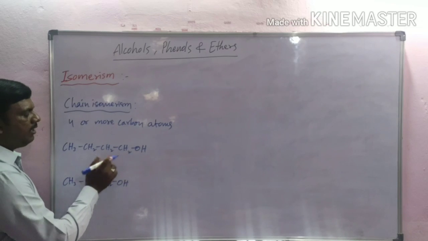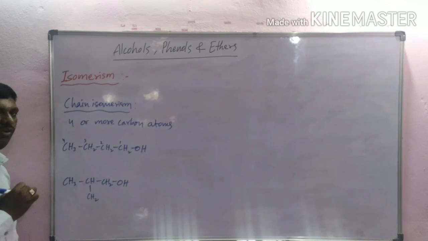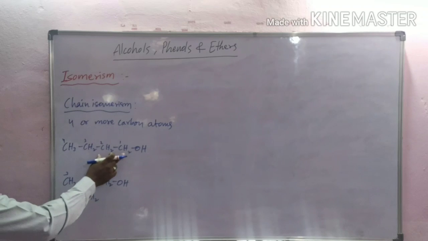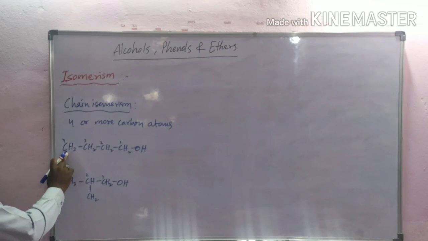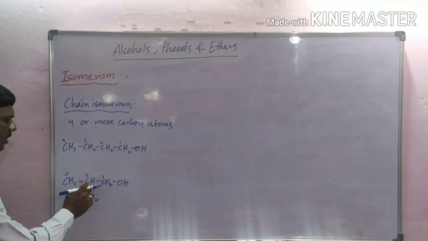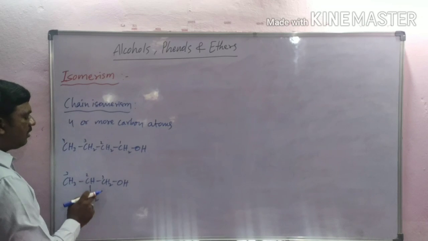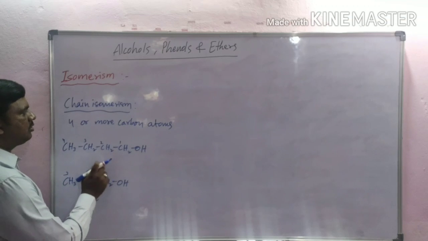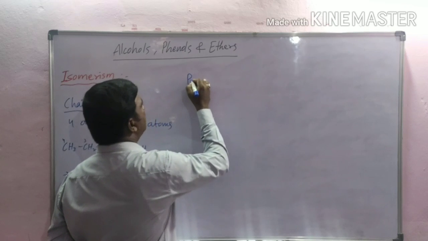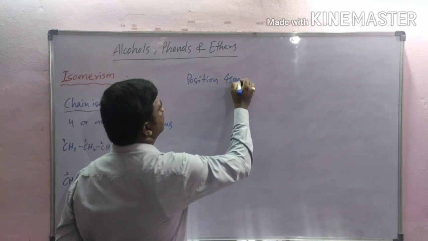Here 1, 2, 3, 4. This chain has 4 carbons, and this is 1, 2, 3, and one is branch. What happens here? Differ in the chain of carbon atoms. These two compounds show chain isomerism. Next one is position isomerism.